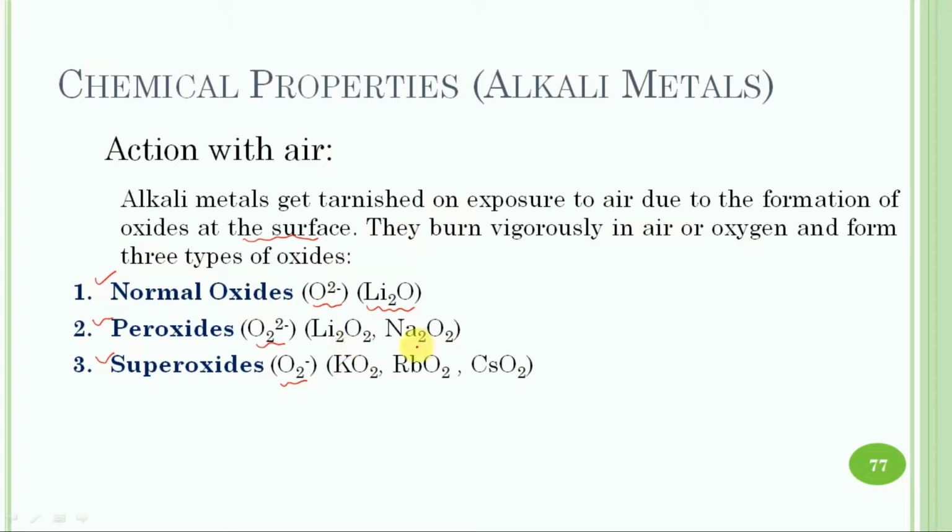Sodium forms only peroxide, while potassium, rubidium and cesium form superoxides. Now the question arises as to why lithium forms only normal oxide, sodium forms peroxide, while the others form superoxides. So the explanation for this: